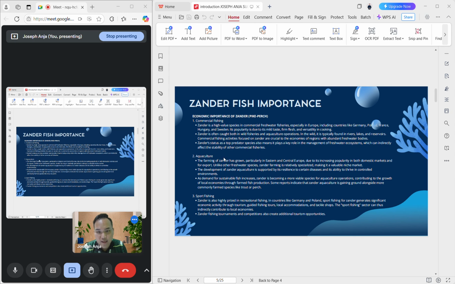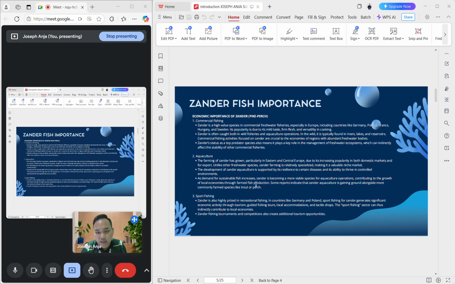Apart from that, the economic importance of zander can also be seen in aquaculture, because the farming of zander has grown, particularly in Eastern and Central Europe, due to its increasing popularity in both domestic markets and for export. Unlike other freshwater species, zander farming is relatively specialized, making it a valuable niche market.